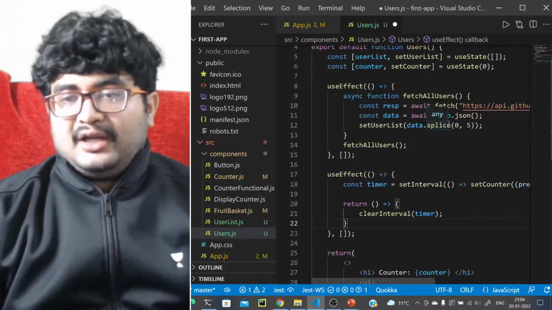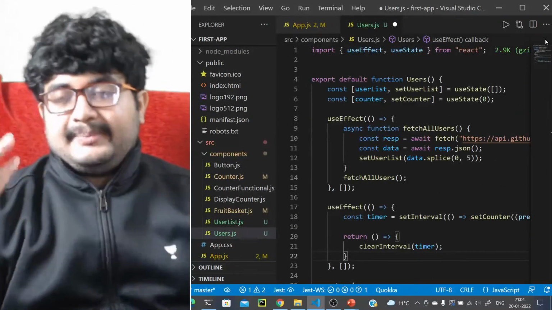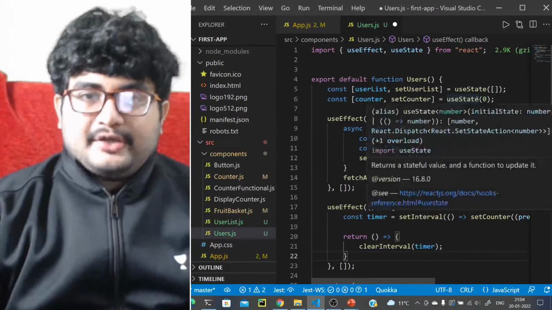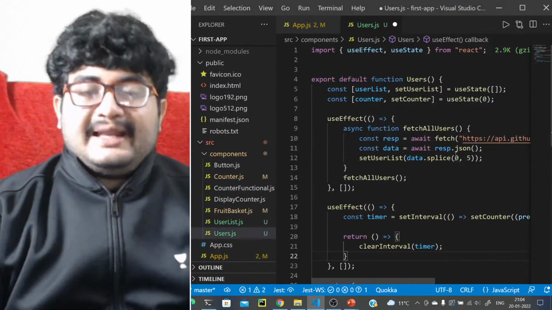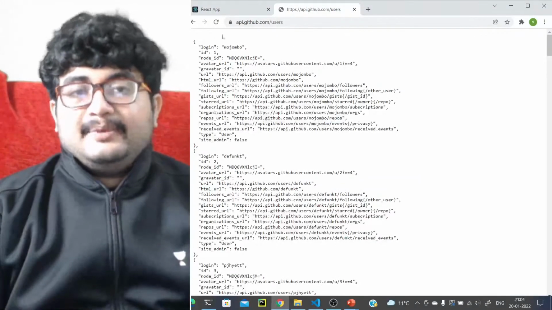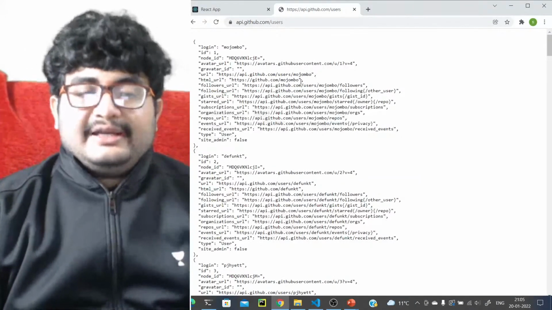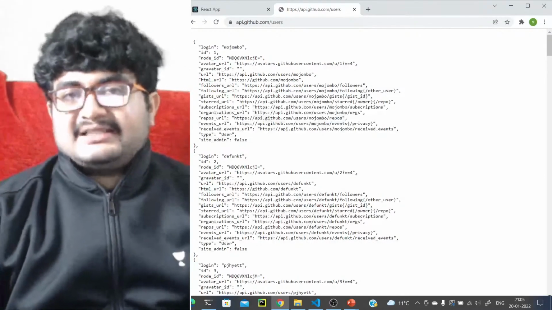I think you are all acquainted with the lifecycle methods. So what you can do is maybe do some small project on your end. Okay, I'll give a project for you. Just make a GitHub card, right? GitHub users card. You can add pagination. In one page you will display 5 cards, let's say.